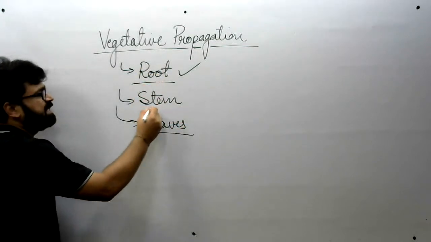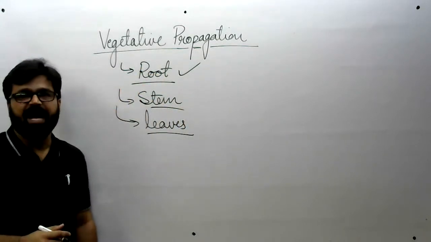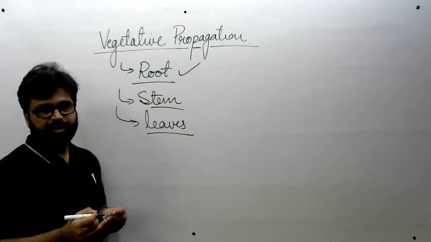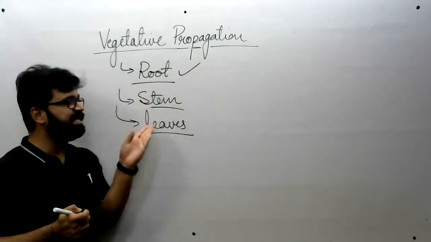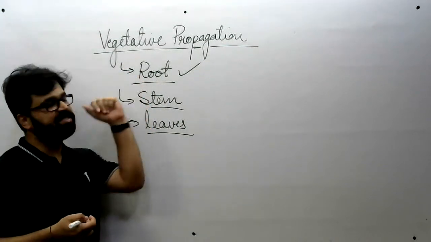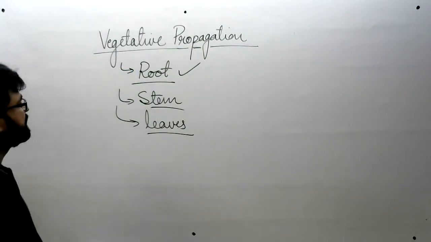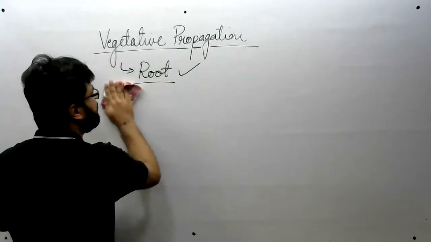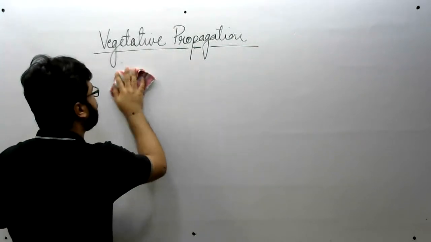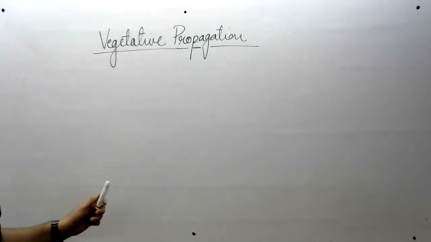All right. So these three are the vegetative parts and their modifications. So reproduction with the help of these three is known as vegetative propagation. All right. So today we will discuss stem and its modification, definitely.